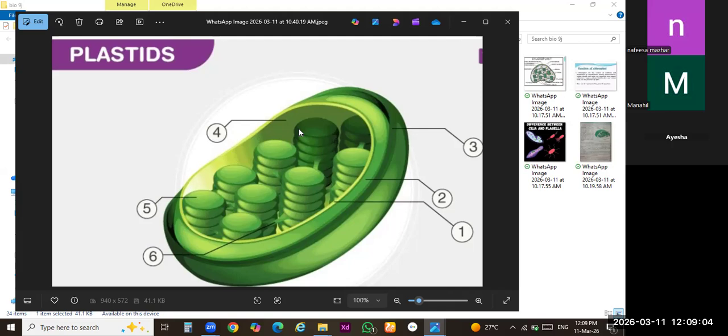Chlorophyll is a green pigment which is responsible for photosynthetic activity, which means plants can produce their own food in the presence of sunlight with the help of water molecules, and by the help of chlorophyll they can easily make their own food. We are very familiar with the process of photosynthesis. We are very familiar with the term photosynthetic activity. Clear?